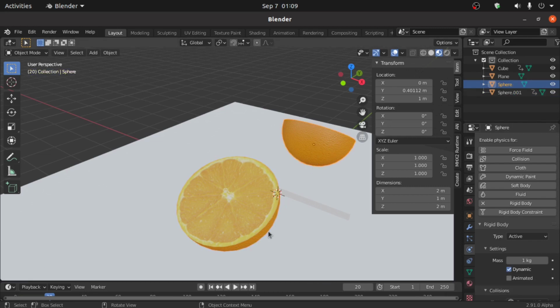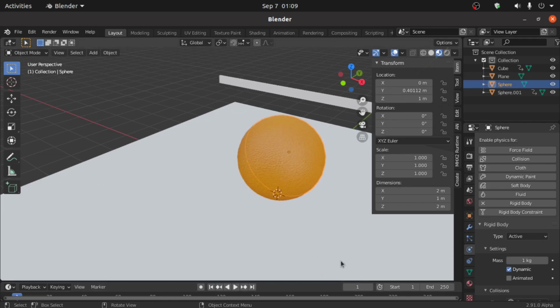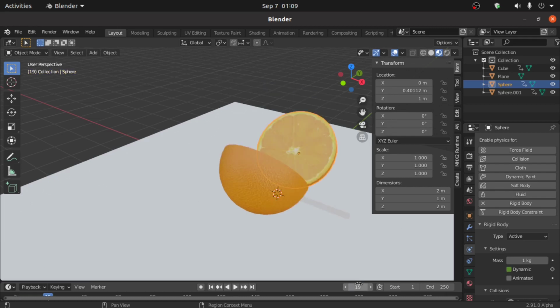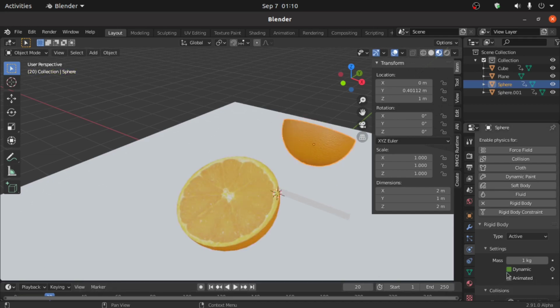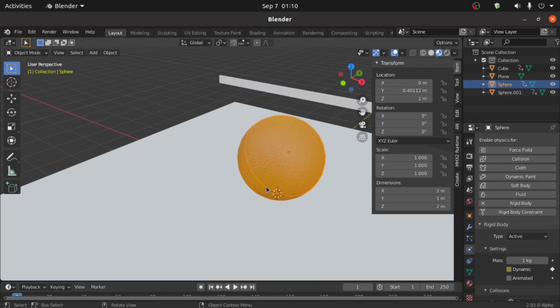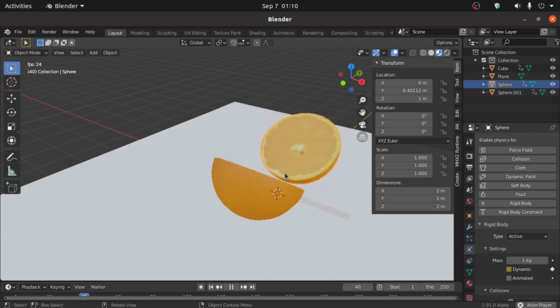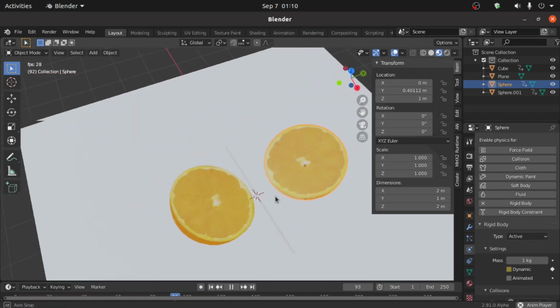Now select this, make sure you are at first keyframe, then uncheck this dynamic and check this point. Now change keyframe, that is 19, and also give a keyframe here. At 20 we have to check this dynamic and also give a keyframe like this. Now press spacebar to play this animation, and you can see this is very simple tutorial as always.